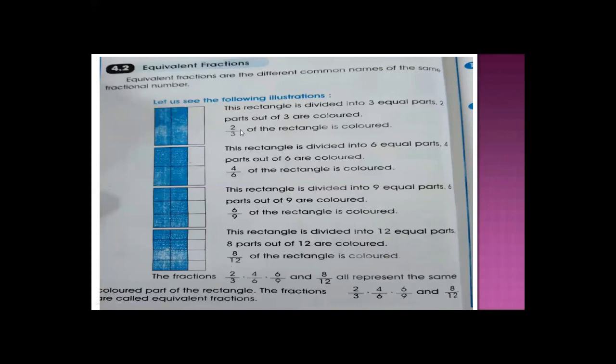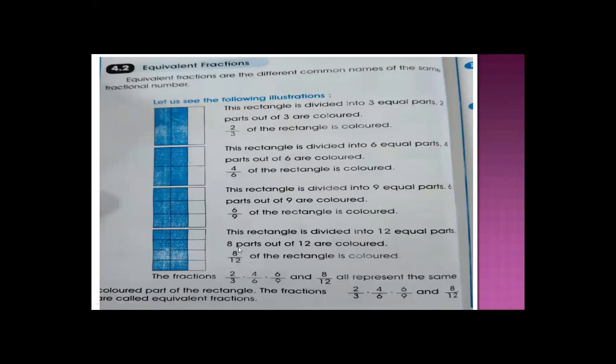Now how many equivalent fractions of 2 upon 3 are there? 1, 2, 3. 2 upon 3 is the first fraction, then 4 upon 6, then 6 upon 9, and then 8 upon 12. All represent the same colored part of the rectangle. Only a single rectangle is given here. Total number of parts are 3 and shaded parts are 2. When we make further equivalent fractions, first we multiply by 2 and divide in this fraction, then by 3, and then by 4. The fraction number is the same, but you just multiply it to make equivalent fractions.